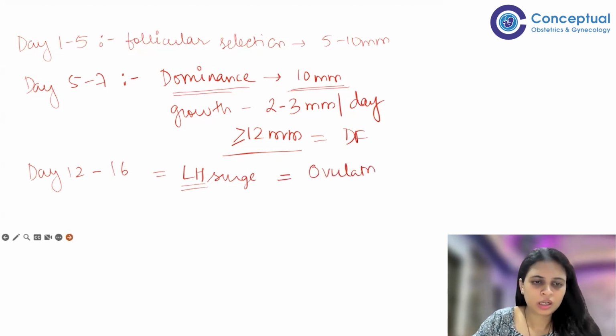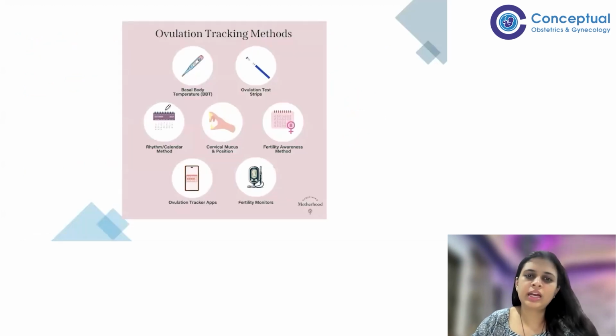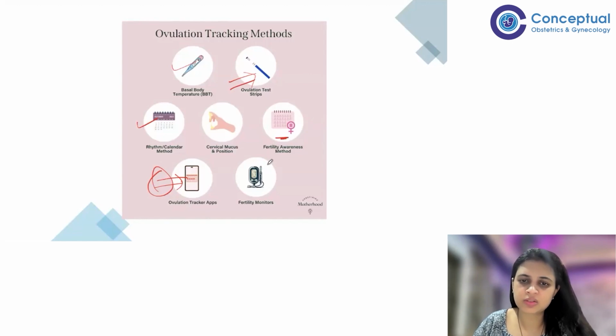Got it? Now, historically, we had many methods to track ovulation. For example, basal body temperature and the calendar method. Tracker apps are recent, but still not so dependable because we have more irregular cycle patients now. Ovulation strips are also in use. Fertility awareness methods and fertility monitors were there, in which they used a thermometer to tell. But nowadays, these are all conventional methods.